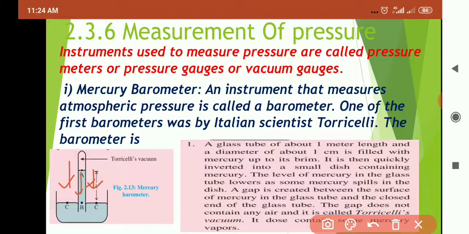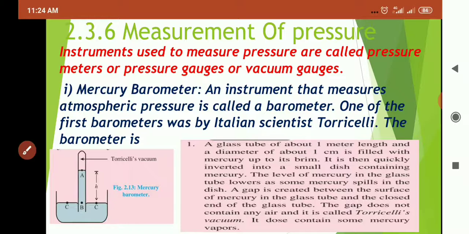The mercury inside the tube will come into the dish. A gap is created between the surface of mercury in the glass tube.